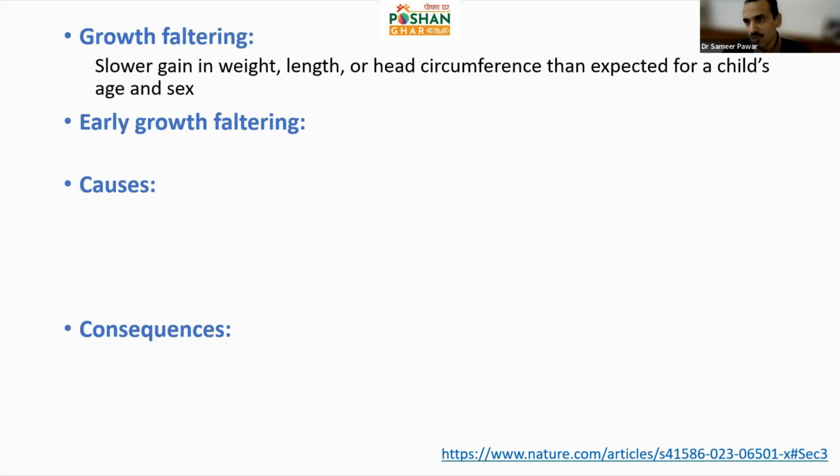Now, just for information, what is the ideal weight that a child should be born with? A lot of us say 2500 gram or 2.5 kg, but that's not the ideal. 3 kg or even 3.2 kg is an ideal weight, but 2.5 kg is like a passing mark. The way we have passing marks for any exam, it is a passing mark for birth weight.